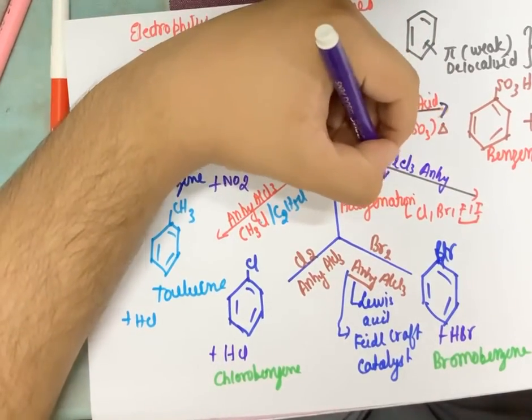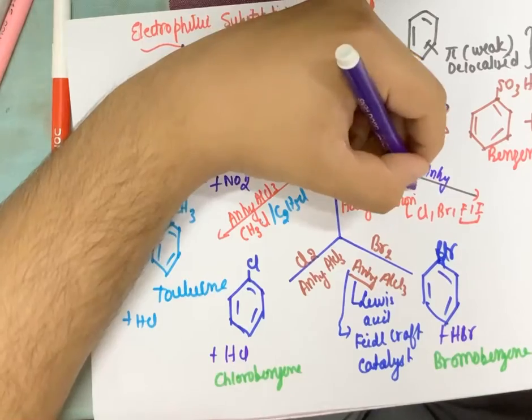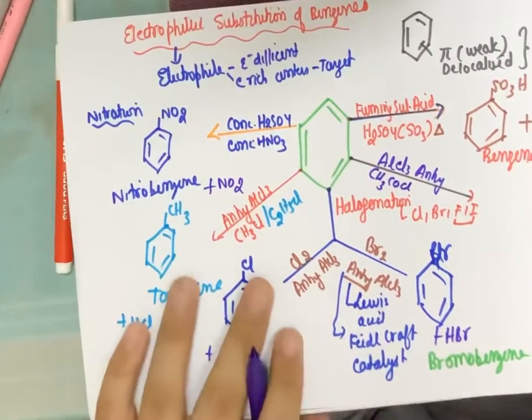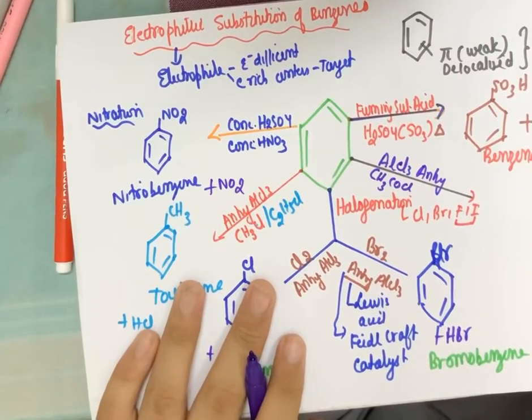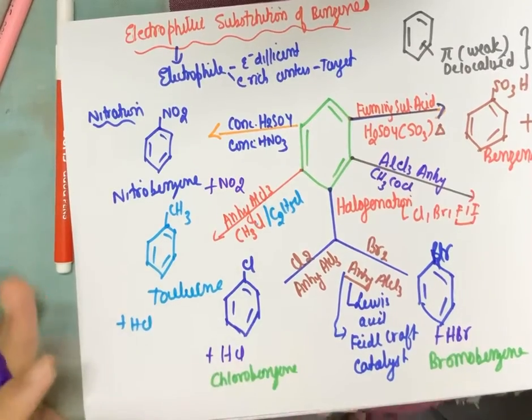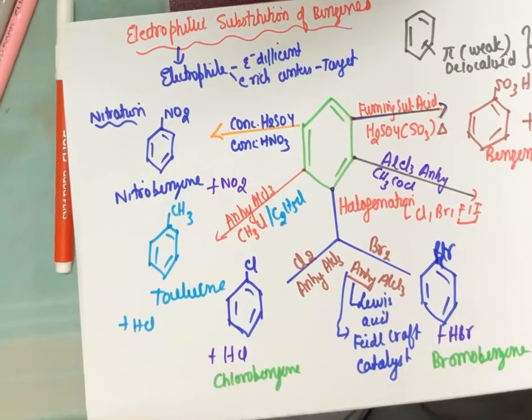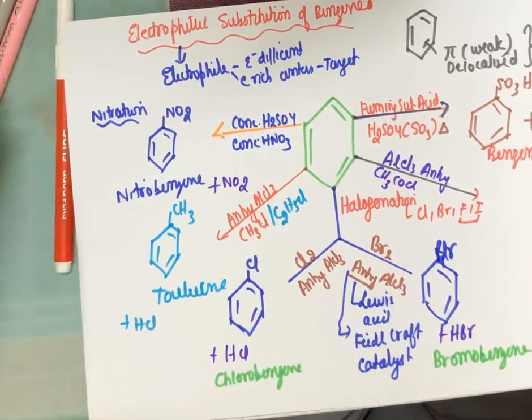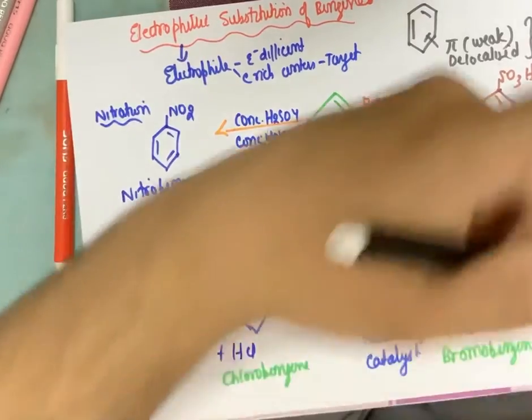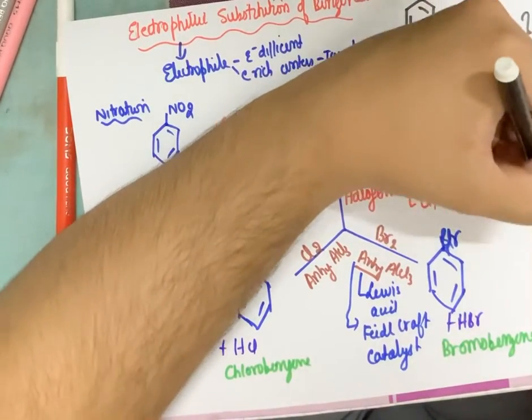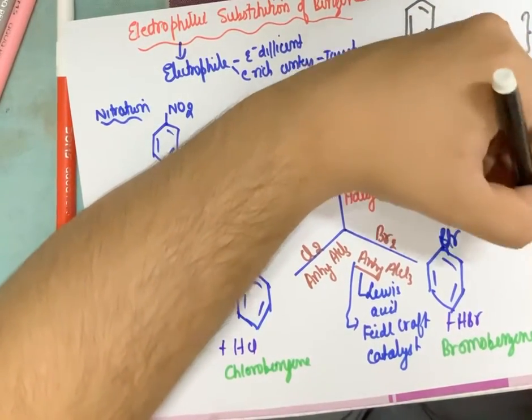Acetyl group means CH3COCl. This is the acetyl chloride. What is the acid? COOH, and if I remove OH by a halogen, it becomes the acetyl group. So once I do this on benzene with the Friedel-Crafts catalyst, I will get my product, the one which I need. The ketone group will be introduced on the benzene ring.